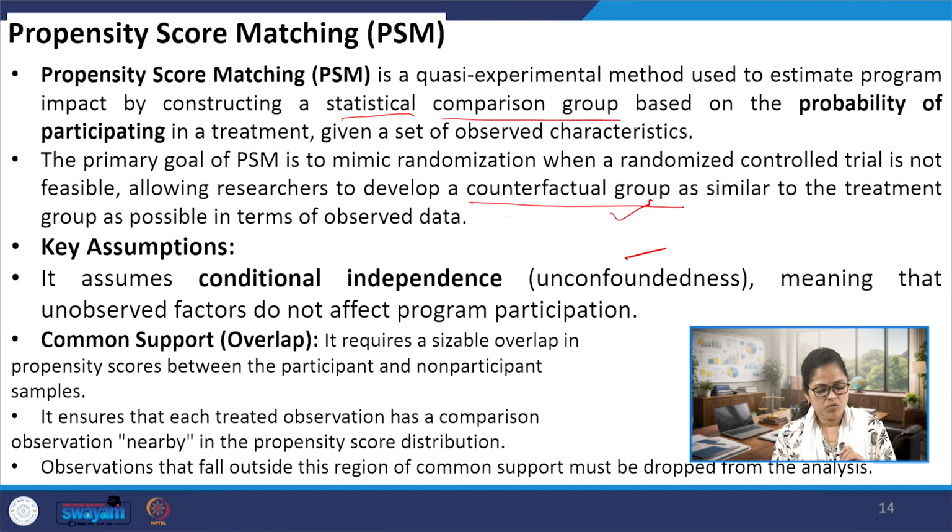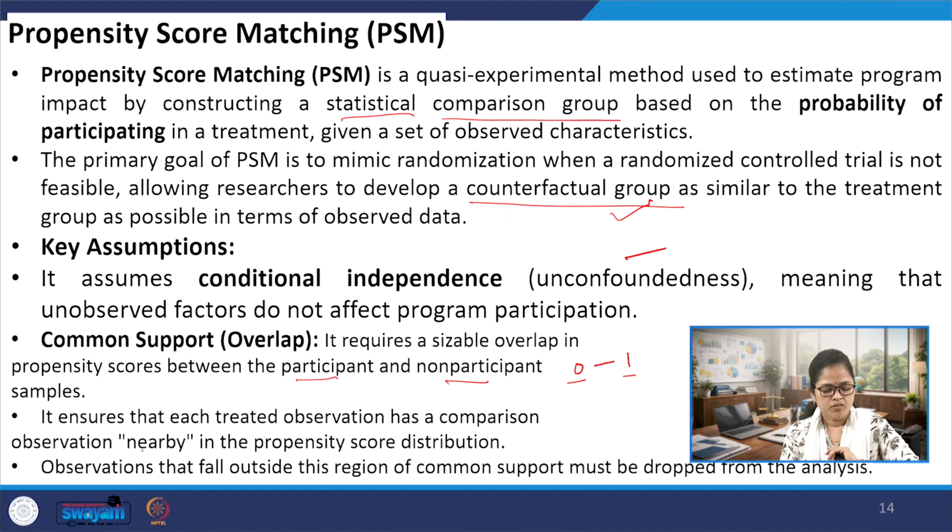So for this common support or overlapping, PSM requires a sizable overlap in the propensity score, and the propensity score ranges between 0 and 1. So this is the propensity score between the participant and the non-participant sample. We have to identify the propensity score for each of the individuals, between the participant and non-participant samples. Okay. PSM also ensures that each treated observation has a comparison observation.